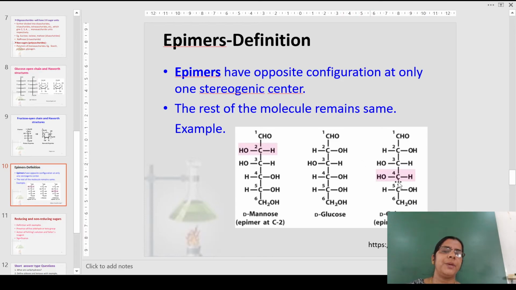That means the rest of the molecule remains the same, only on the 4th carbon the OH groups are in opposite directions. Only one particular stereogenic center. So these are known as epimers. So let me tell you one more time. Epimers are those molecules which have the opposite configuration at only one particular stereogenic center. Example, D-mannose and D-glucose, or D-glucose and D-galactose.